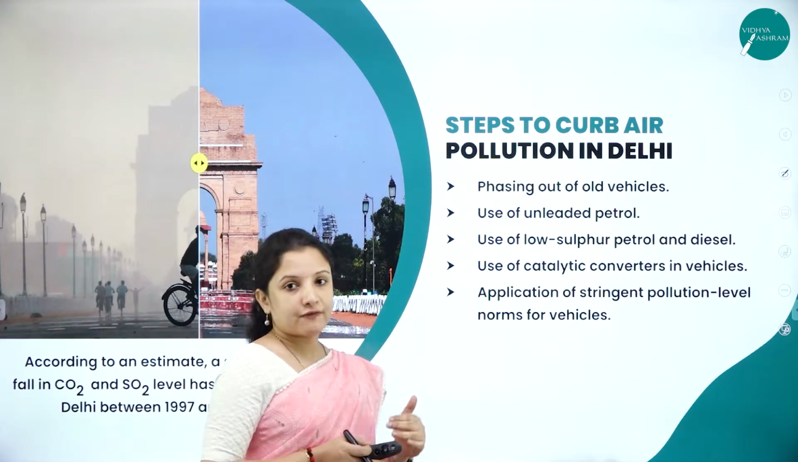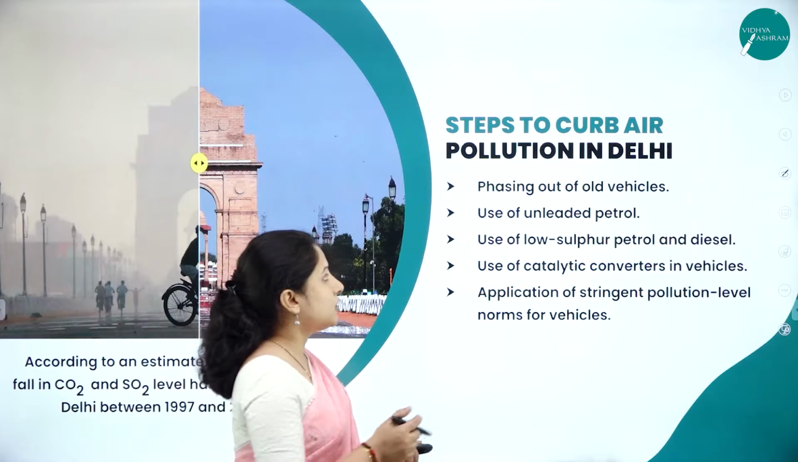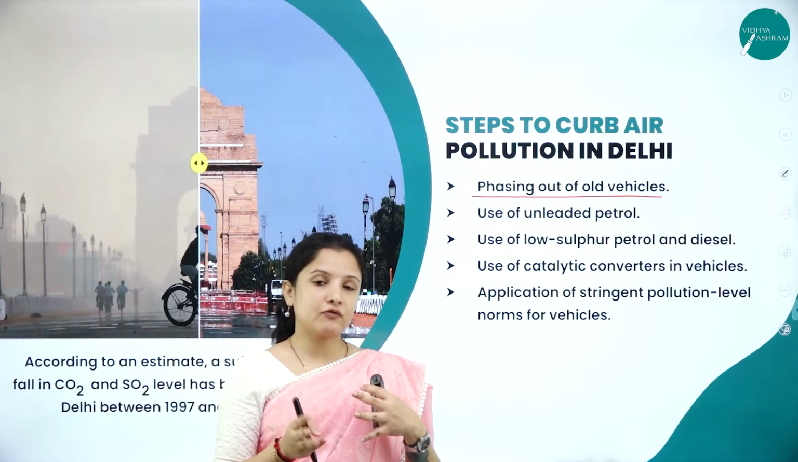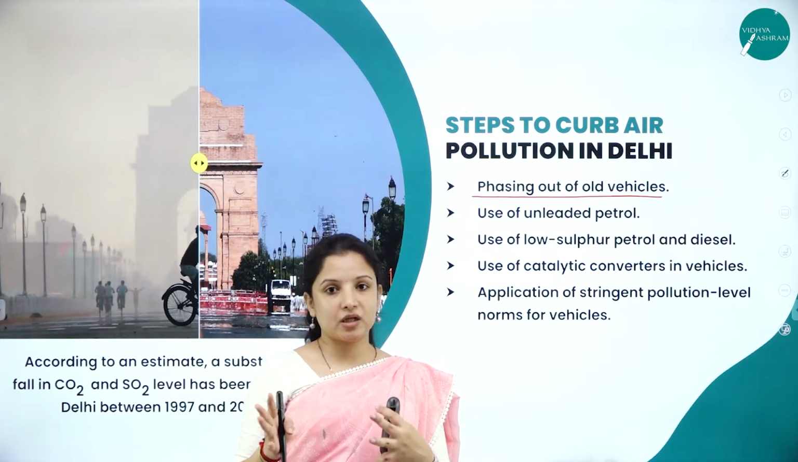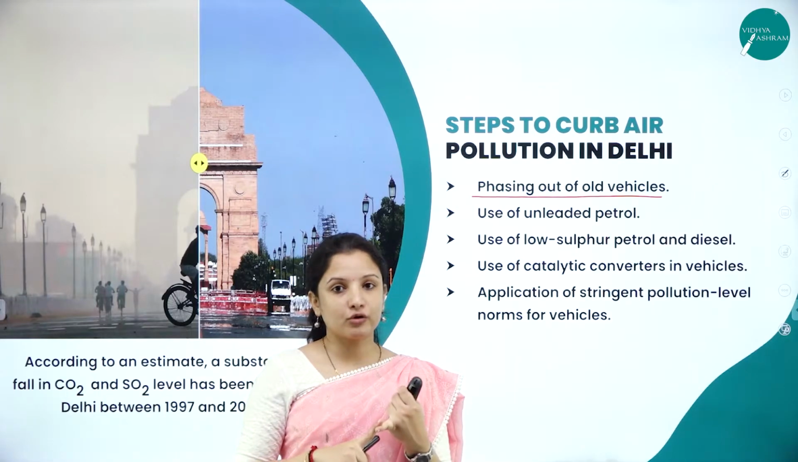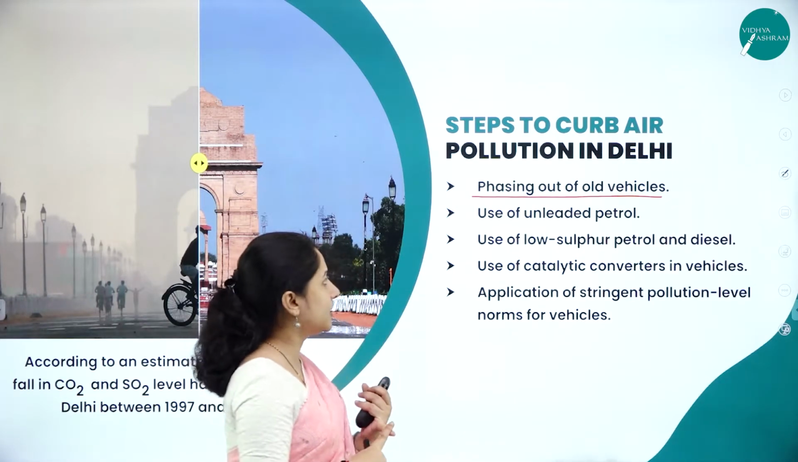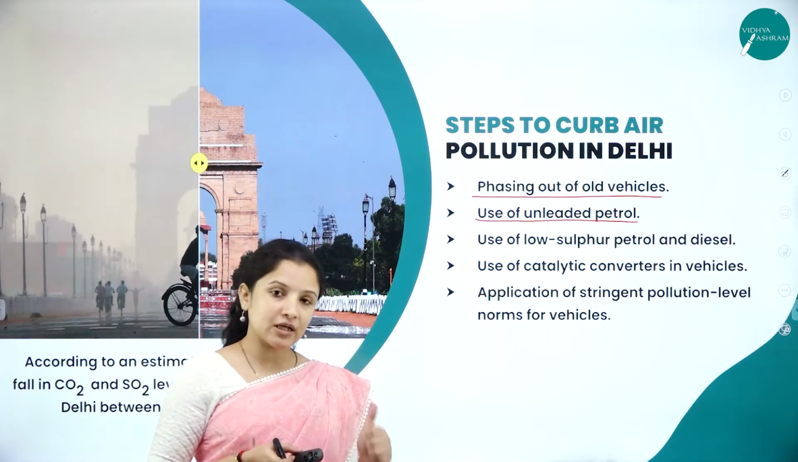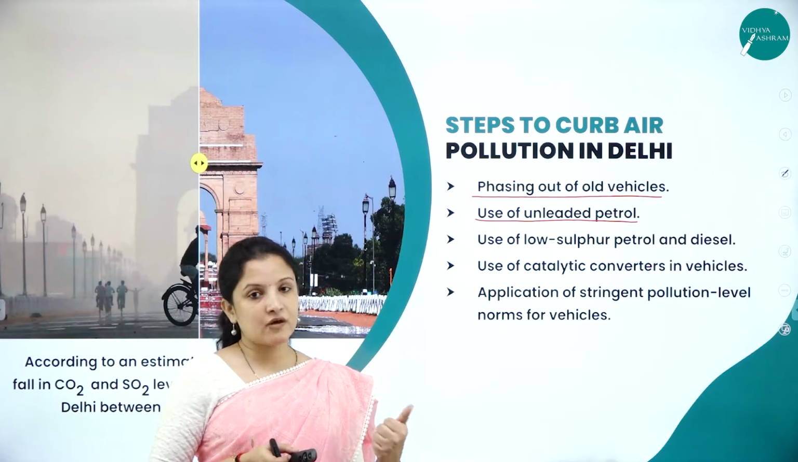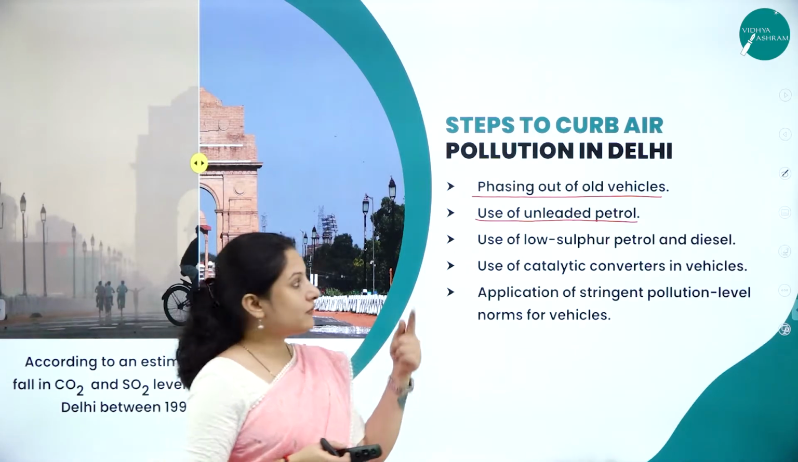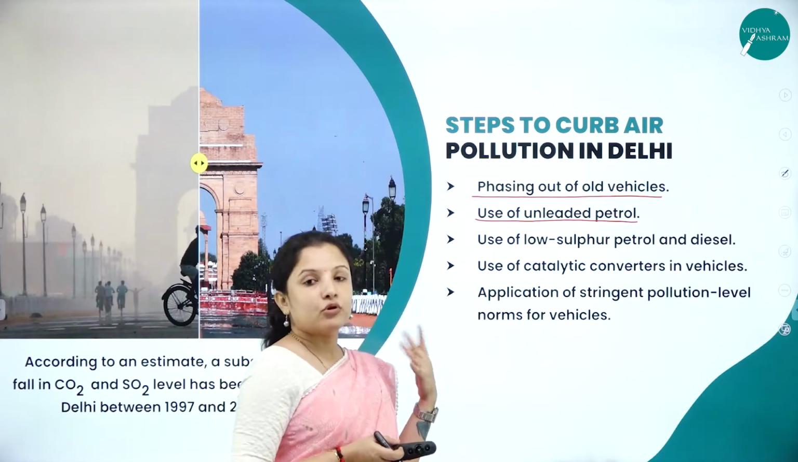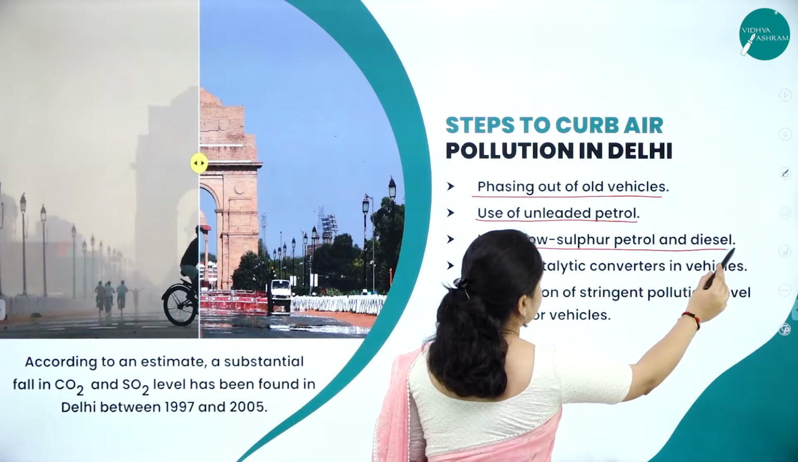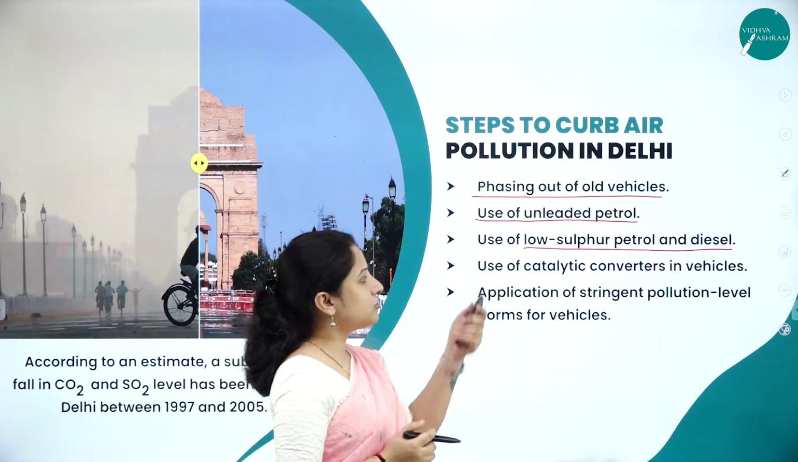Another step that was followed in Delhi in order to curb air pollution was phasing out old vehicles. Vehicles that were manufactured from one particular year to one particular year should not be brought to the road. It should be banned. That is what they did. And they also suggested the use of unleaded petrol, because if we use unleaded petrol, we can use catalytic converters in the vehicle. That is also one of the reasons why unleaded petrol was preferred more than the leaded petrol or the diesel. And also the use of low sulfur petrol and diesel was recommended,